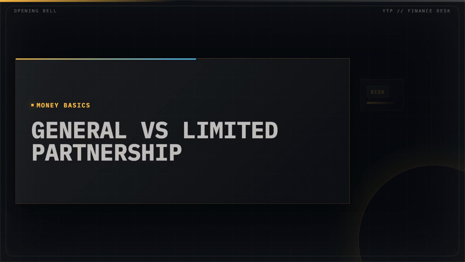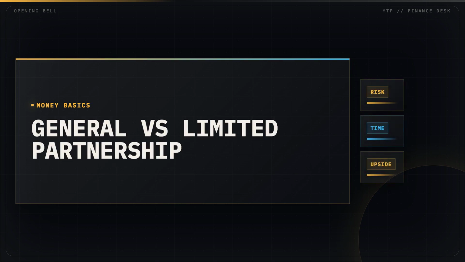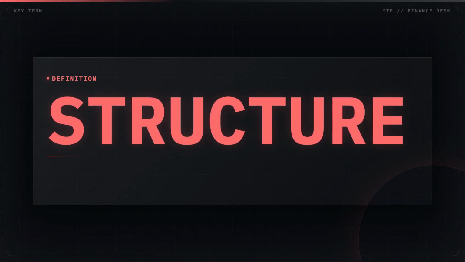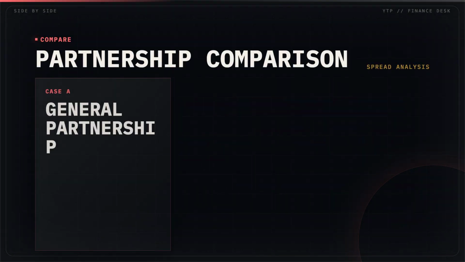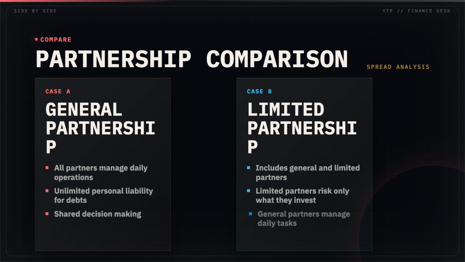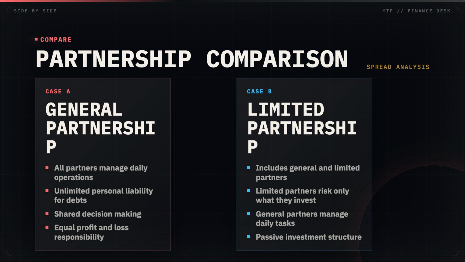When starting a business with others, the structure of your partnership dictates your legal liability. Let's look at the differences. The main difference between these two business structures comes down to how much risk each partner carries. In a general partnership, everyone is equally liable. In a limited partnership, some partners act as silent investors with capped risk.